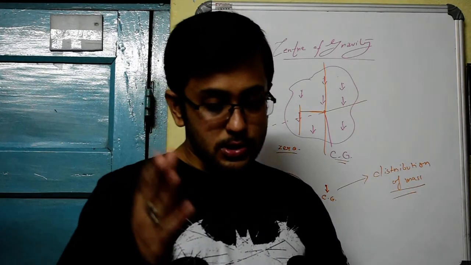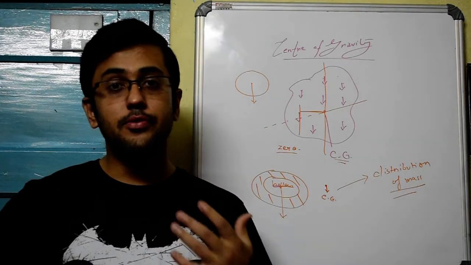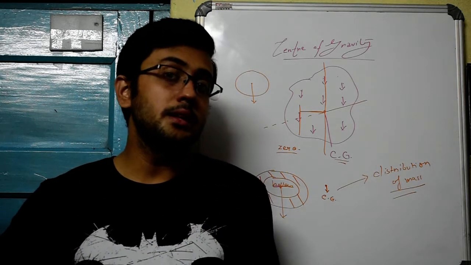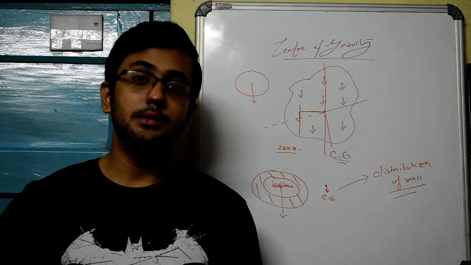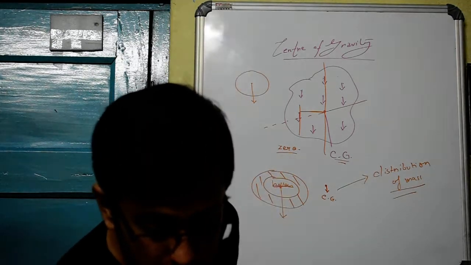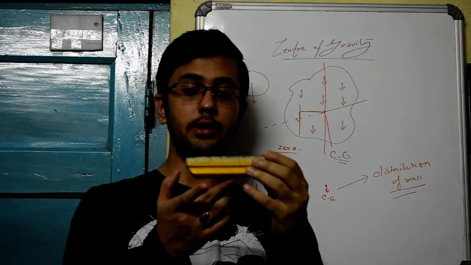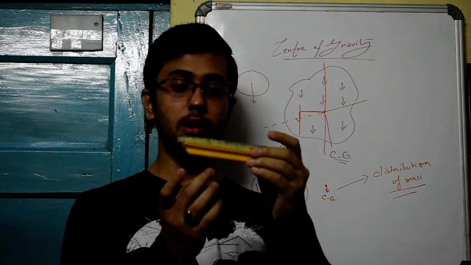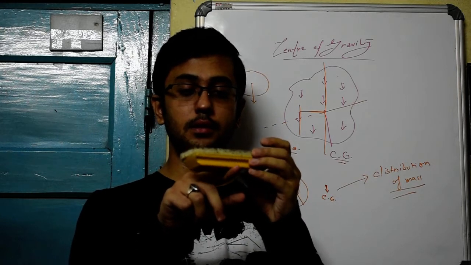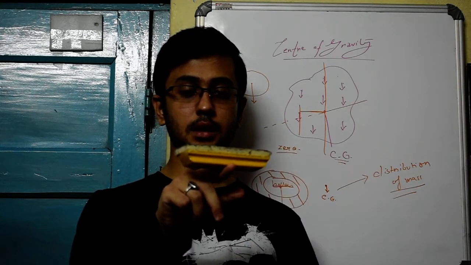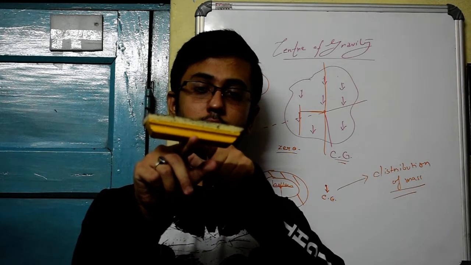Here there is another topic. It says about the center of gravity and the balance point. Basically it means that if you can balance something exactly at its center of gravity, the body will remain balanced, it won't fall. So suppose this body has got a center of gravity. I don't know what is the center of gravity, I am trying to balance it, but it's falling. So suppose I manage to find out the center of gravity. So the center of gravity more or less passes to that point of my finger where I have placed it.